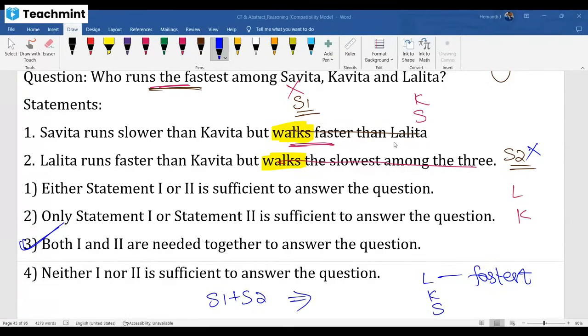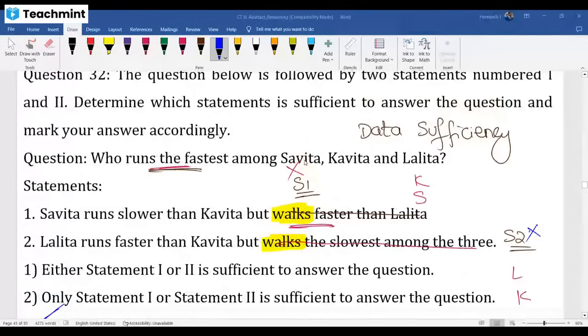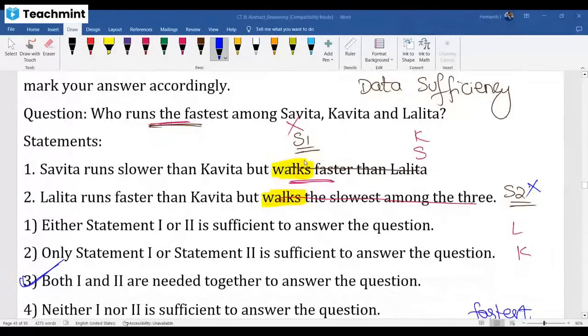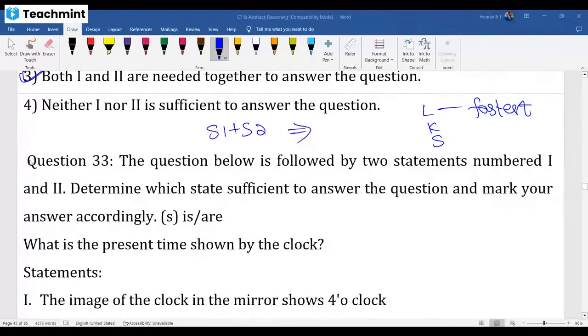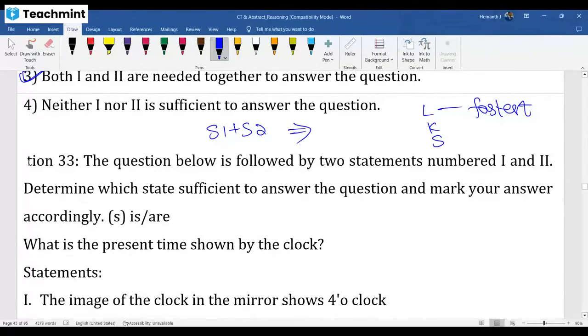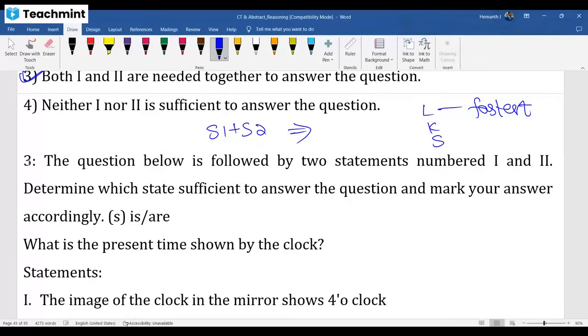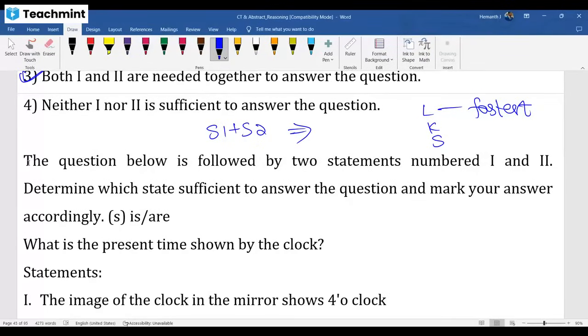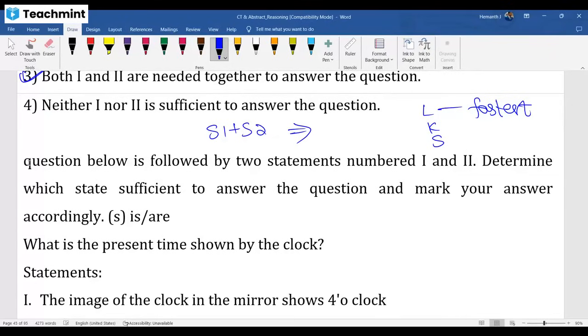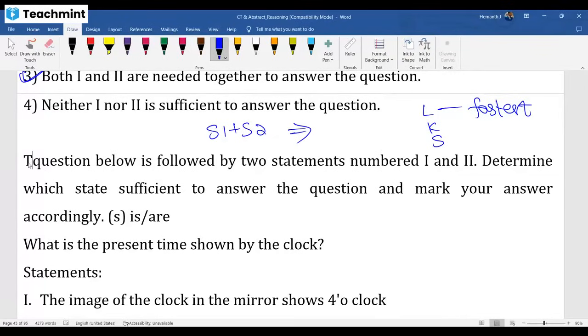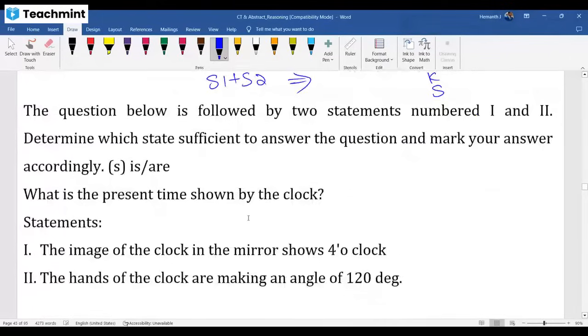Check this out: walks faster than Lalita, walks slower, walking not required. Together. Guys, this is the question. Now see the next one. Again, data sufficiency. I'm discussing 4 questions so that you get the idea of how to approach data sufficiency. You are getting clarity regarding the syllabus, what to prepare. Now, the next one is: what is the present time shown by the clock?